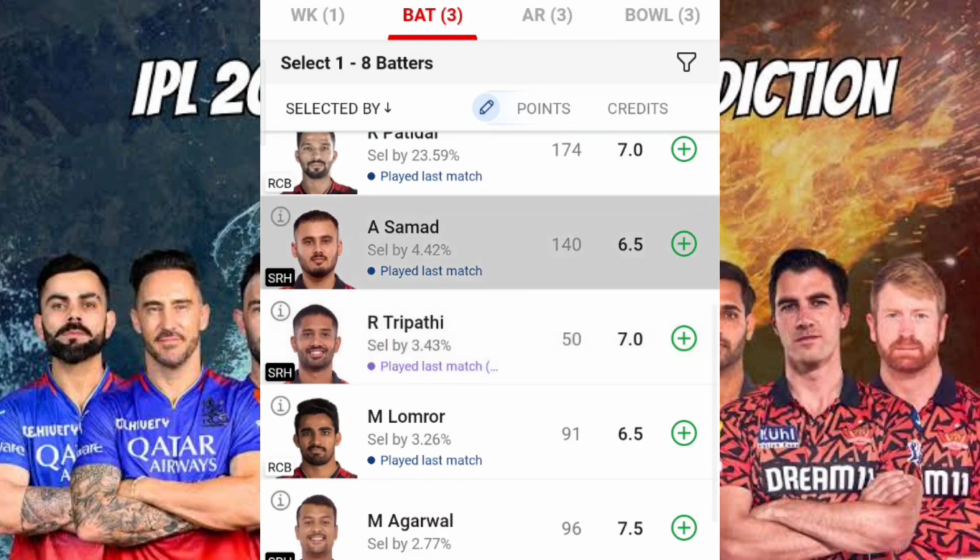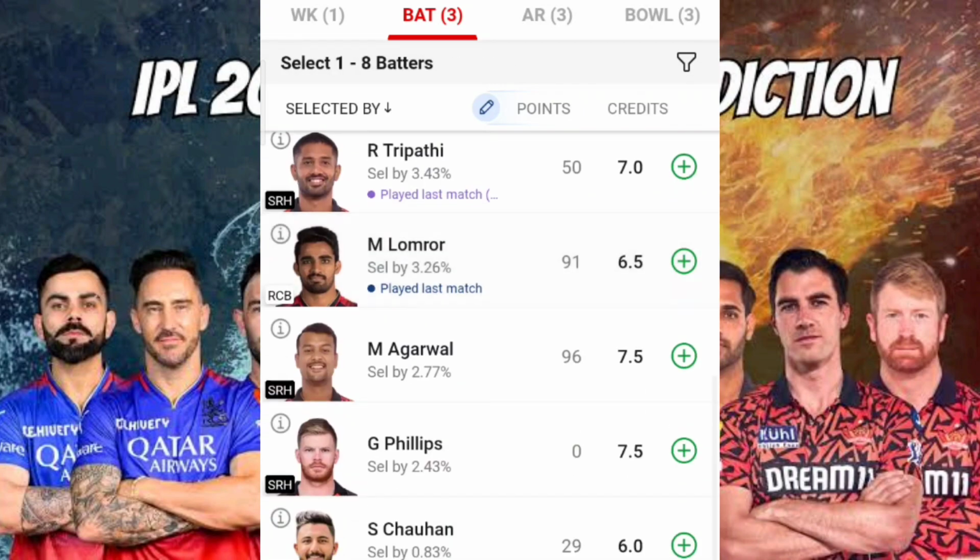Again, Abdul Samad's case can be very crucial, and let me tell you in which situations he has taken part in one of my teams. Again, Rahul Tripathi, just leave out all these players, because they won't be part of the playing 11 in today's match, and even then I don't think they'll get better chances. So coming to Mahipal Lomror, let me tell you one thing.